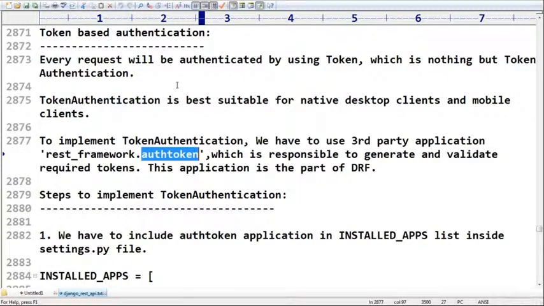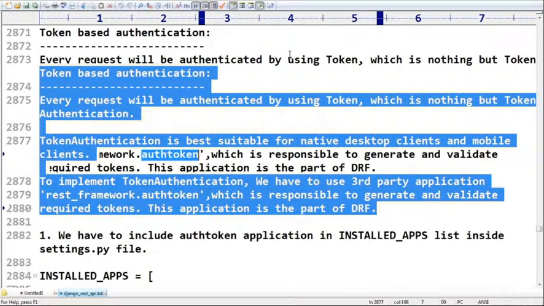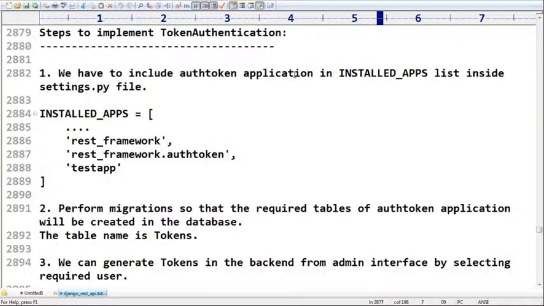Which type of authentication are we discussing? Token-based authentication, which is DRF, Django REST framework, inbuilt support. Remember this. Next, steps to implement token authentication. Compulsorily, this application should be added to INSTALLED_APPS. Next, perform migrations.